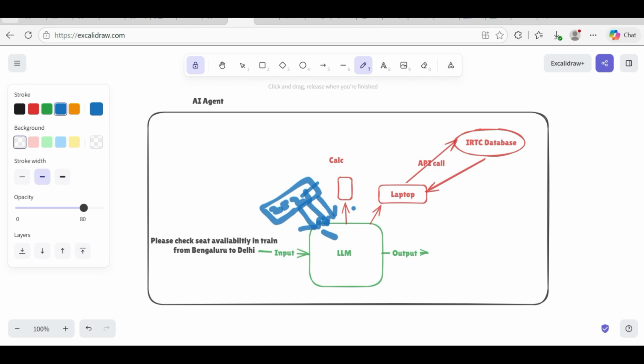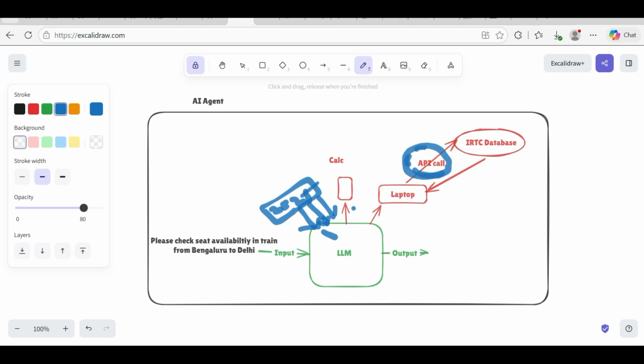So if you attach a laptop and inside it you have written some function with an API call, whenever a question about trains comes, you have connected it to the IRCTC database. From this function you are doing API calls.